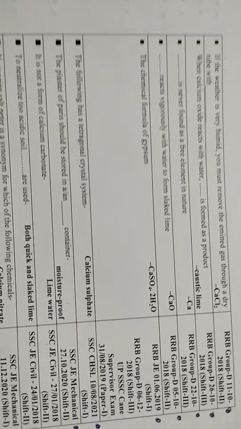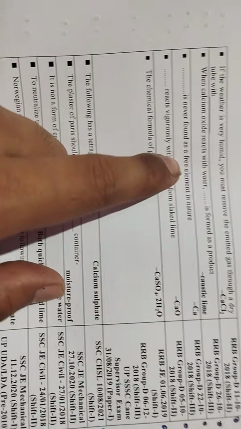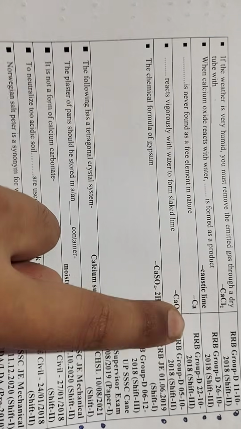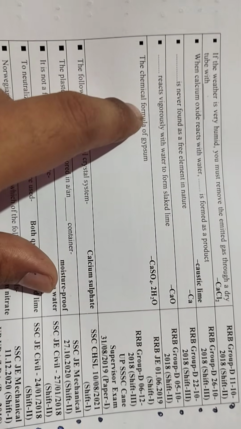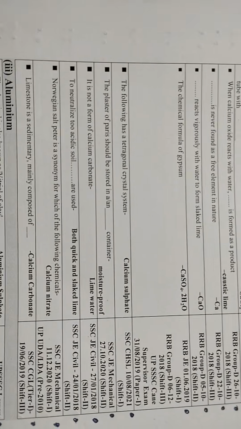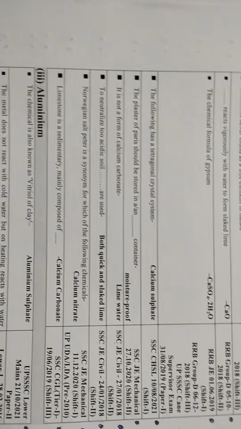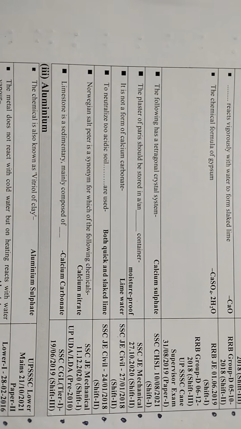When calcium oxide reacts with water, it forms caustic lime. Never found as a free element in nature, calcium reacts violently with water to form slaked lime, Ca(OH)2. Chemical formula of gypsum: CaSO4·2H2O. Tetragonal crystal system: calcium sulfate.